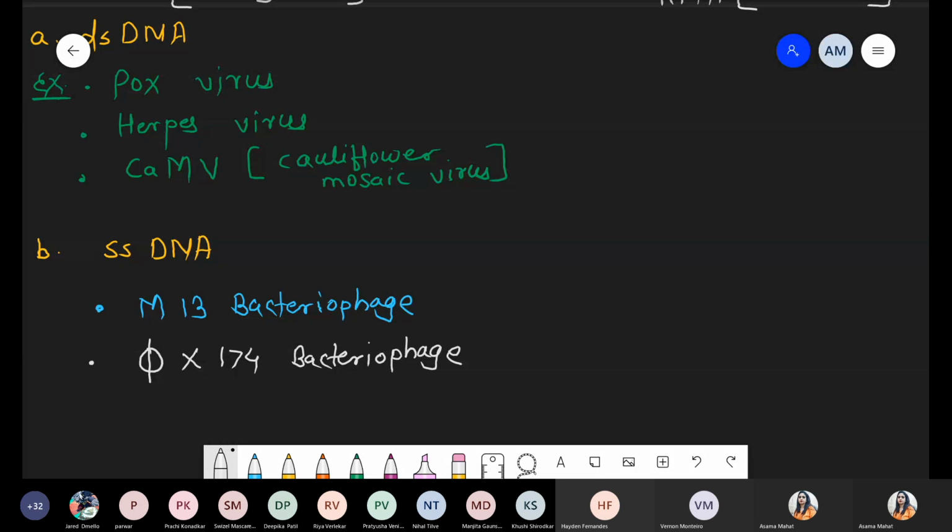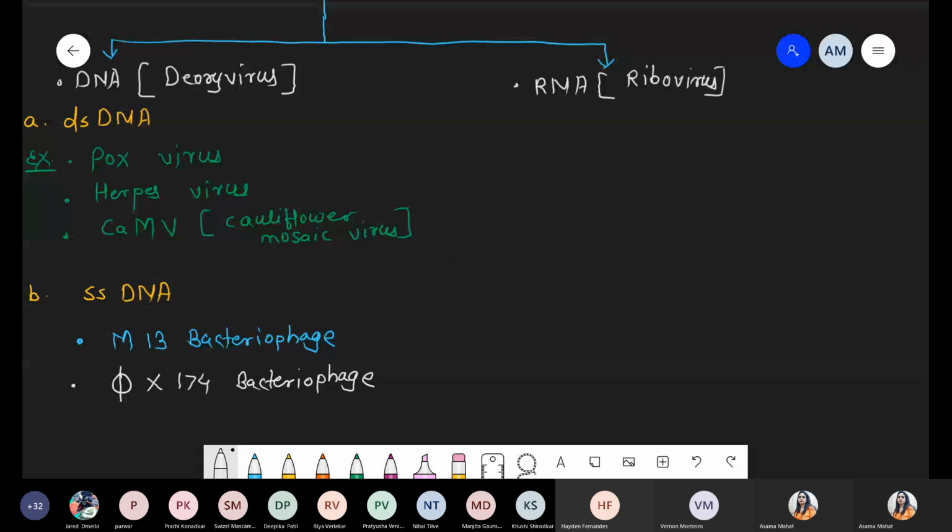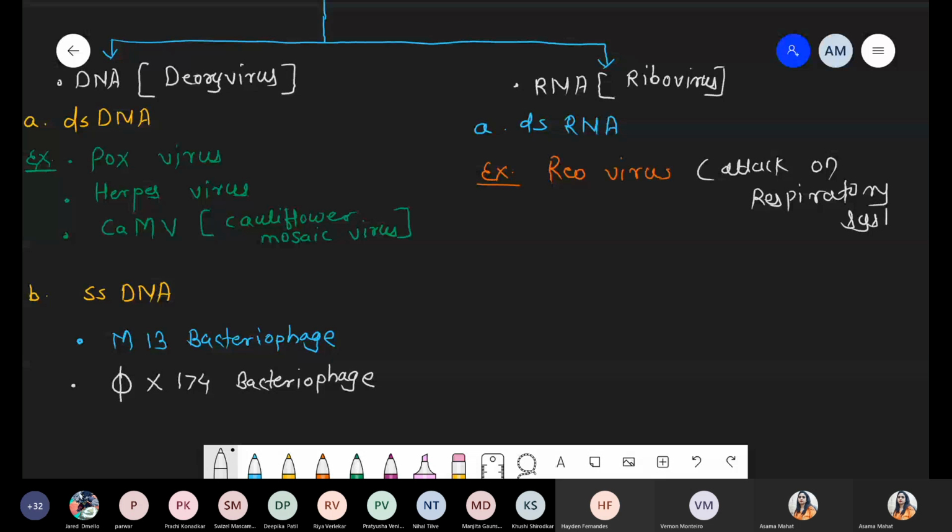Chalo, done. So second chart we are talking about RNA, riboviruses. First of all, we are taking the same condition, double-stranded RNA as a genetic material, and examples. In case of double-stranded RNA, very common is reovirus. Basically these are a specific group of viruses that attack the respiratory system.